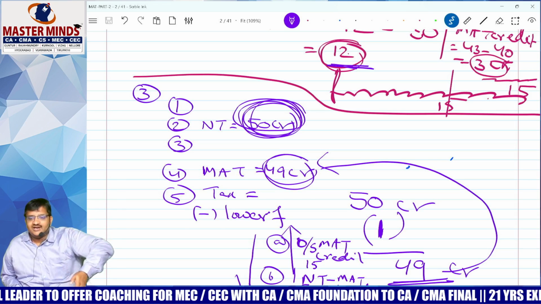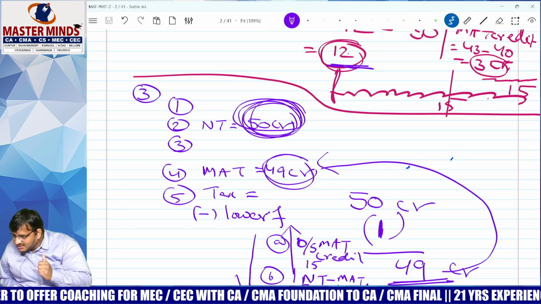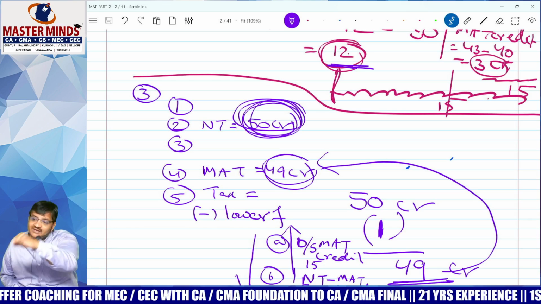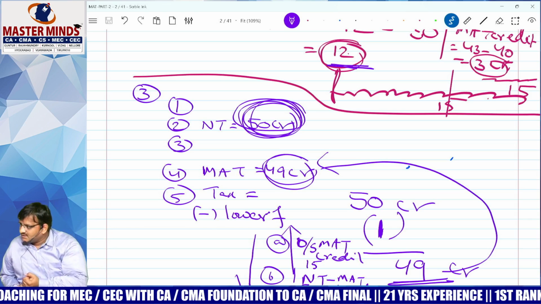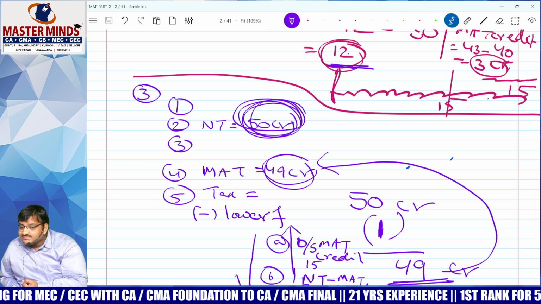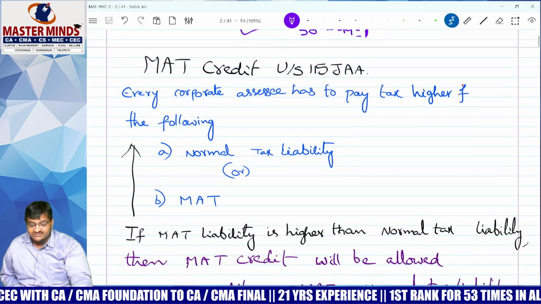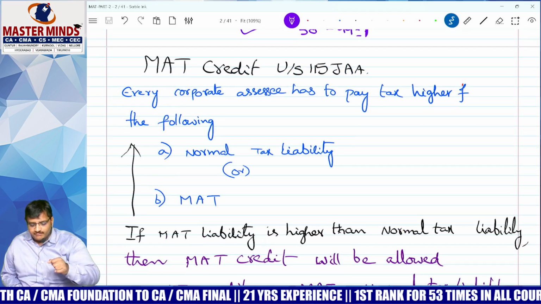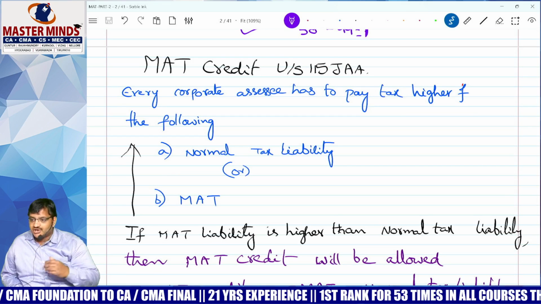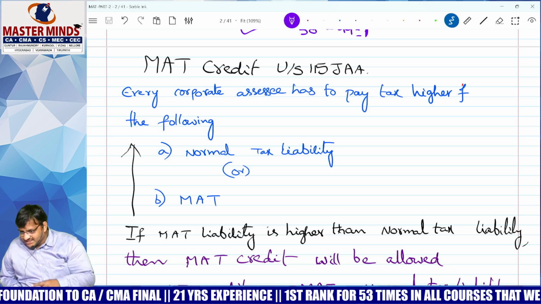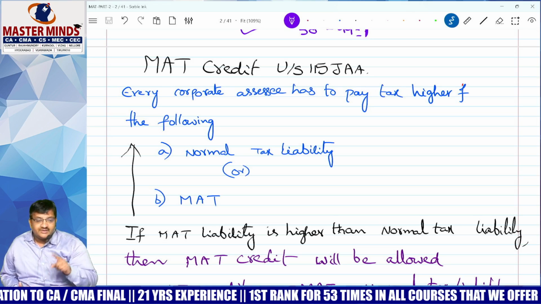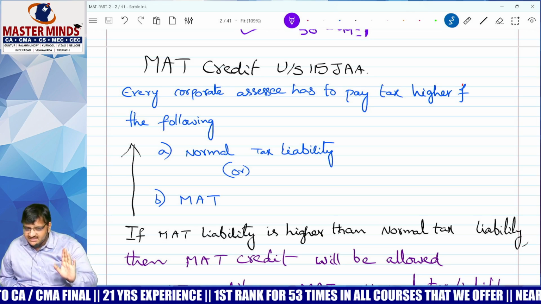Next question. How much can we adjust? Whichever is higher or lower? Lower. How much? Outstanding total MAT credit or normal tax minus MAT. Correct? Yes. Now, see the word. I request you all follow. MAT credit under section 115JAA. Important section. You have to memorize the section number also.